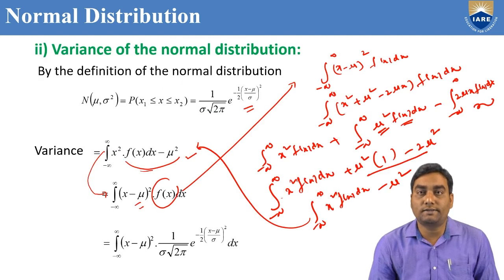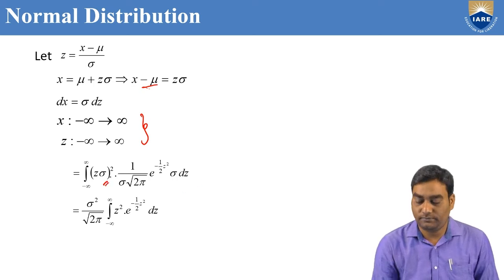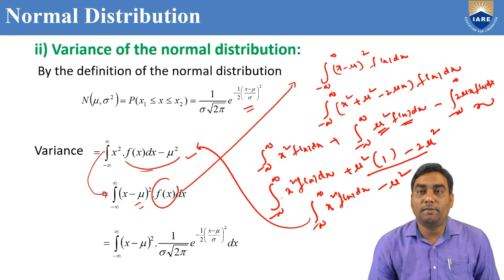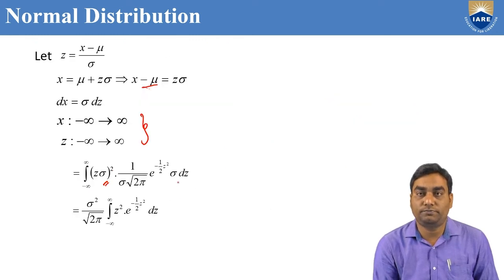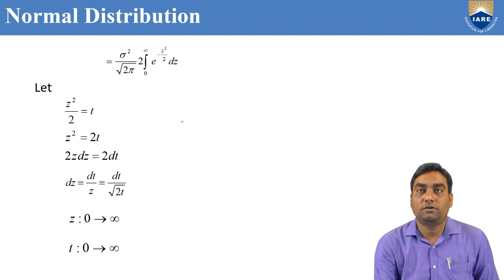x minus mu whole square, where x minus mu is sigma z whole square, and 1 by sigma root 2 pi constant as usual, e power minus z square by 2. This we can take outside. dx can be written as sigma dz. Sigma cancels. This sigma square we can take outside, z square into. This is an even function. We can write as 2 into the integral from 0 to infinity.